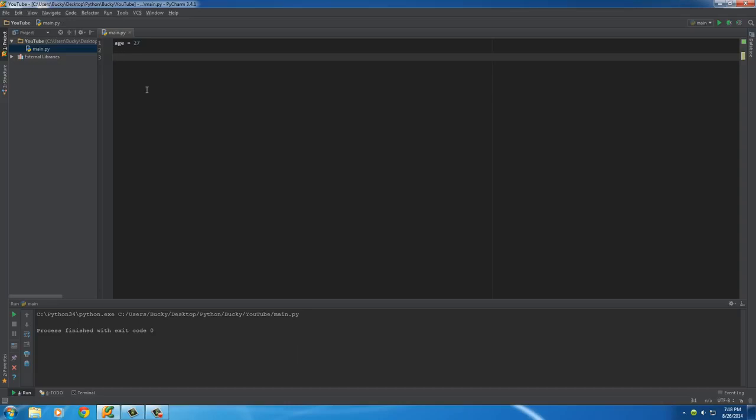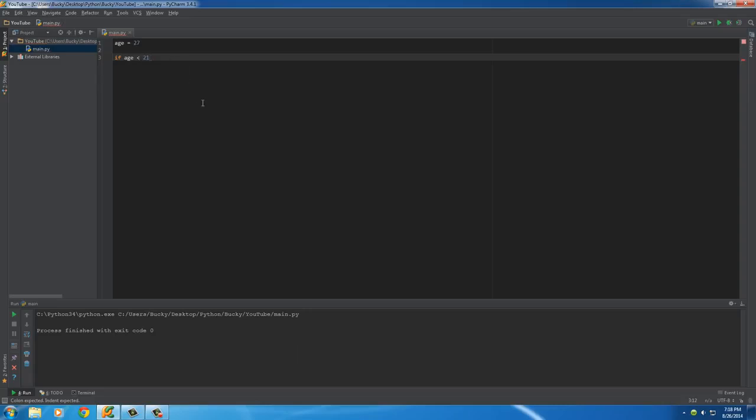So what we need to do is we need a way to check this and execute some code based on another variable. Sounds confusing, but check it out. Whenever you want to have your computer make a decision, the first thing you do is add the keyword if. Directly after this, we need to give it something to test. So right now, we're just going to test if this age is less than 21. So if the age is less than 21, then we want to do something. We'll just print out no beer for you since they're too young.